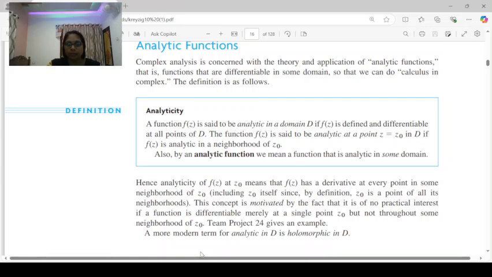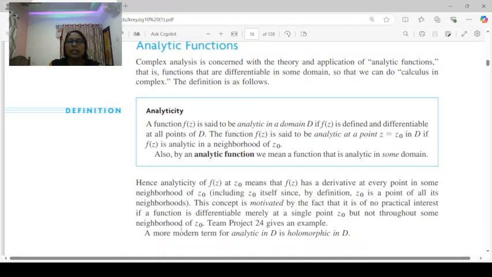Define a complex function or an analytic function. First, we explain the complex numbers. The numbers of the form z equal to x plus iy, where x and y are real numbers and i is the imaginary unit. This is a complex number. Then move to complex functions.